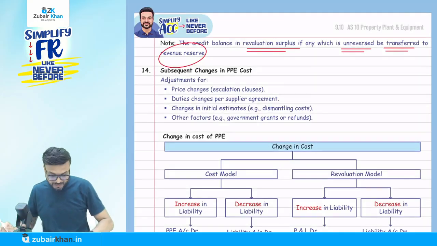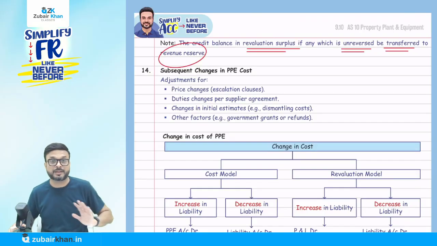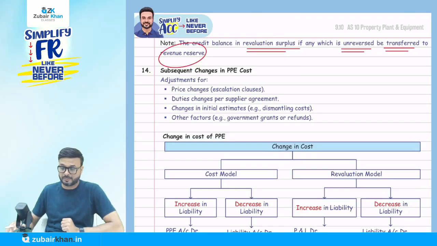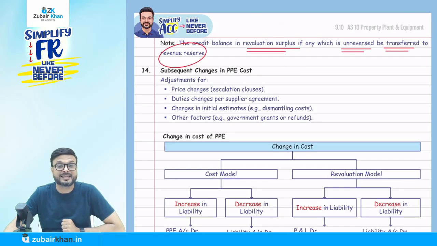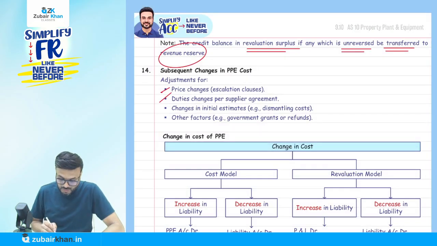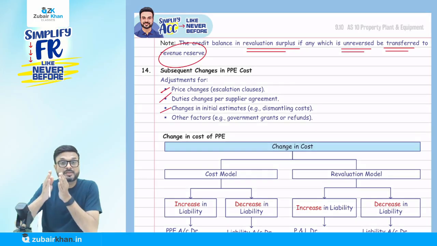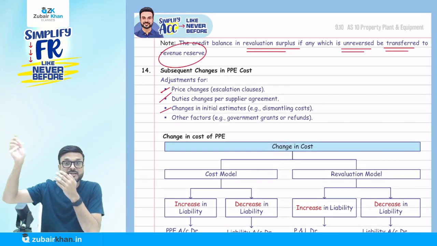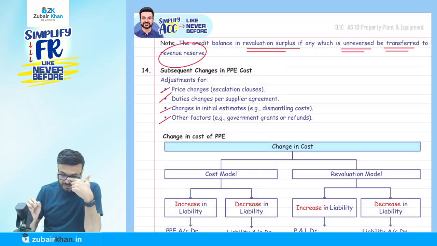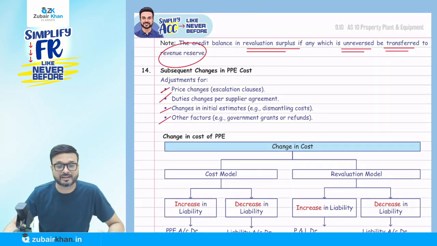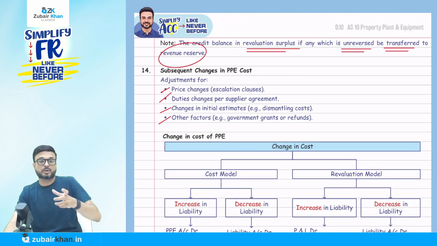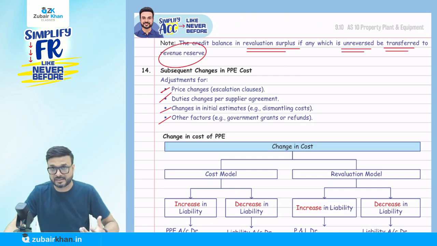Now, it might happen that there are subsequent changes in PPE cost. It might happen that we change the value, because of some price changes, changes in the tax law, or changes in the initial estimate, for example the estimate of the dismantling cost. Now AS 12 is going to come, government grant, that year. Some changes in the price because of a grant received from the government, whatever the reason. If there is a change in the cost of the PPE, what should the accounting treatment be?